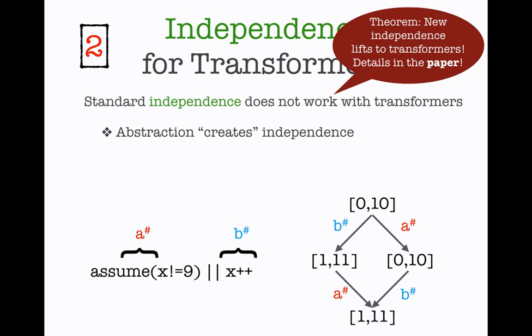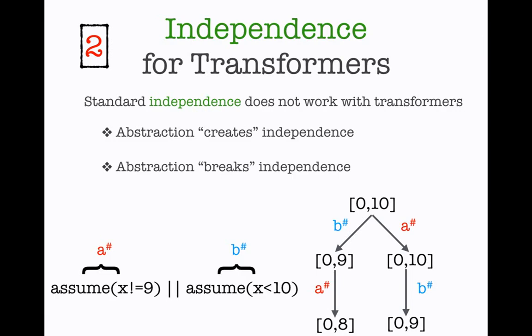Now, let's consider what happens when we have an interval, 0 to 10. Now, we'll see that they do commute, and this is because the transformer A will not have any effect over that initial interval, nor the interval after we apply B. So this is kind of nice because it basically implies that once we apply a data abstraction, we could actually perform a more aggressive reduction of the state space than we could before. But unfortunately, we also see the opposite scenario, which is abstraction can also break independence.